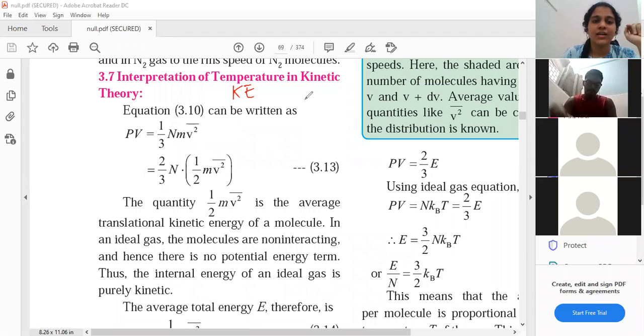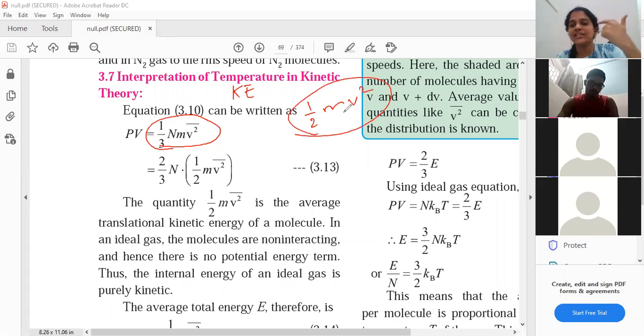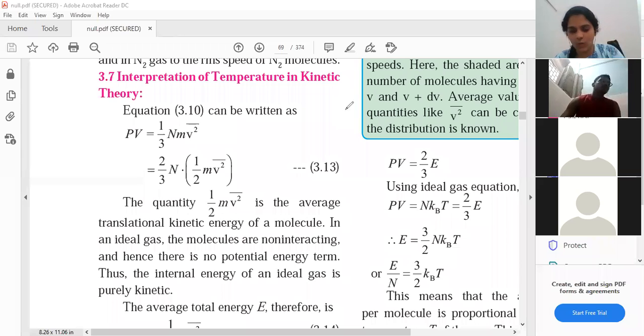Okay, fine. So here what we'll do is we have to introduce half mv square. Half mv square is the base. It is the translational kinetic energy formula. So here, if we want half mv square, we will multiply and divide by 2. You can see that the division 2 I can take along with this mv square bar, I can put it inside one bracket.